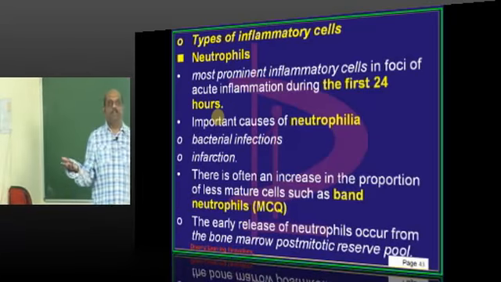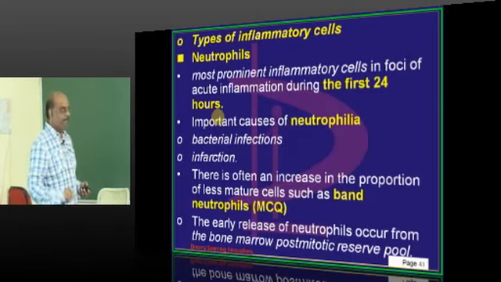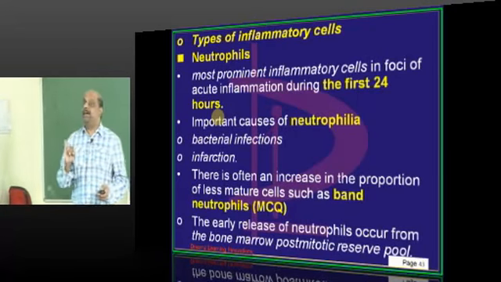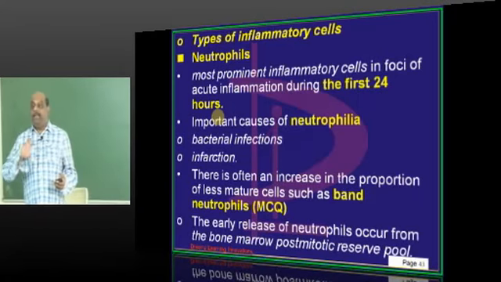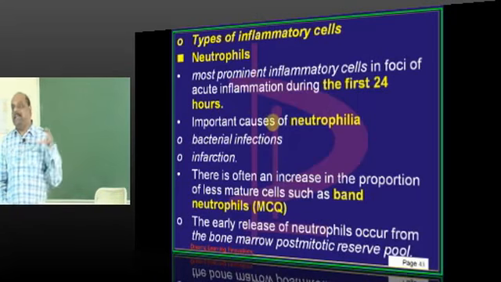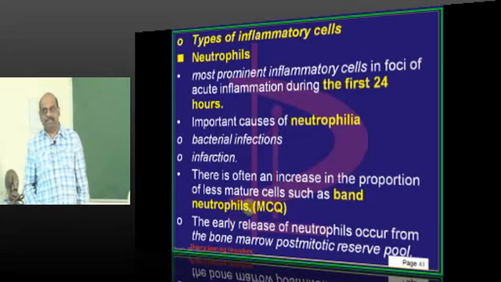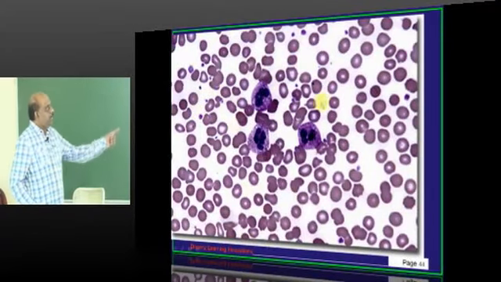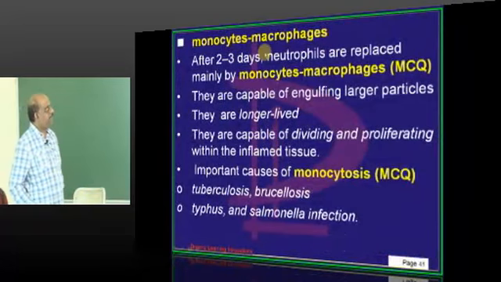So what are the various causes of neutrophilia, doctor? Whenever neutrophil count is increased, think of bacterial infection and infarction. Bacterial infection, not viral, and infarction are the two important causes. And the increased neutrophil count in bacterial infection is all because of the less mature type of cells, called the band neutrophils, which is the underlying cause and needs to be remembered. So these are the neutrophils typically which are increased in a neutrophilic state.